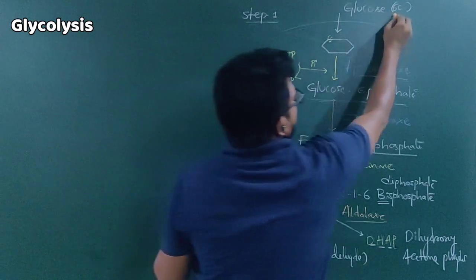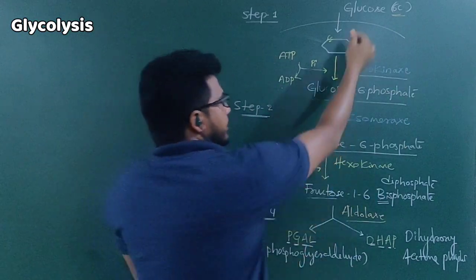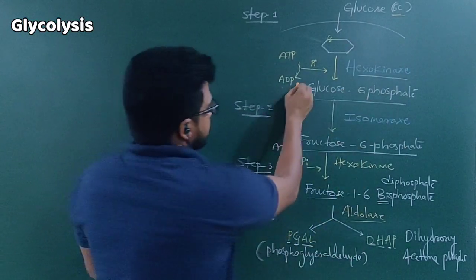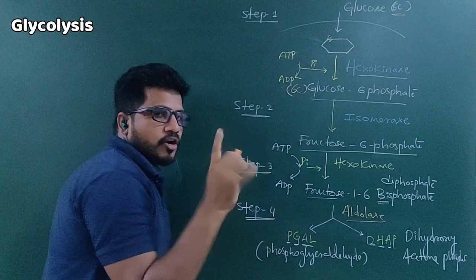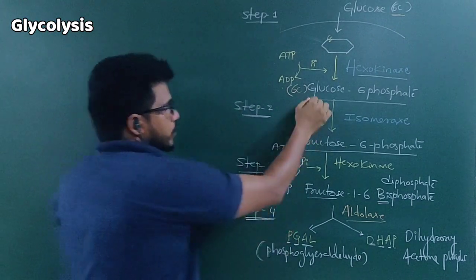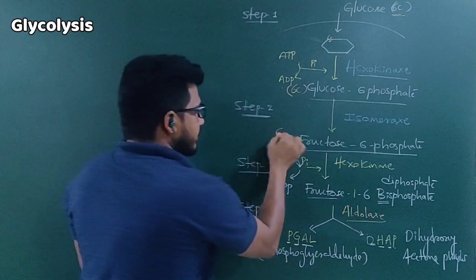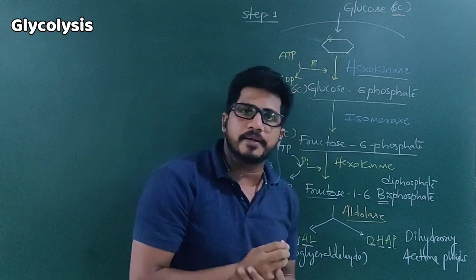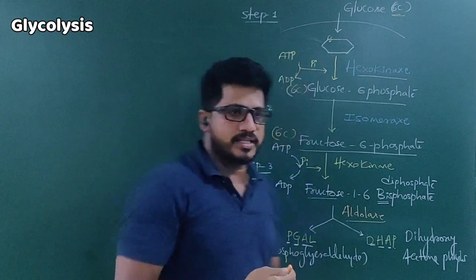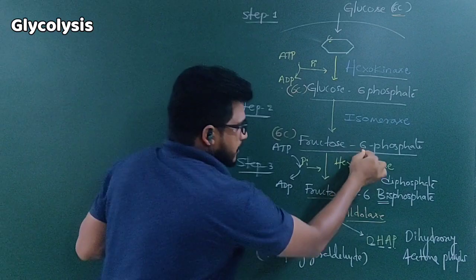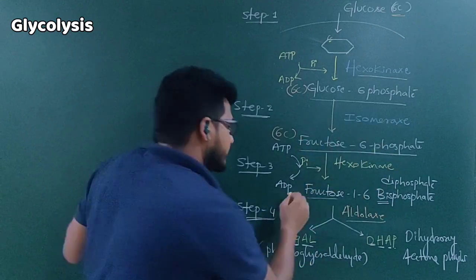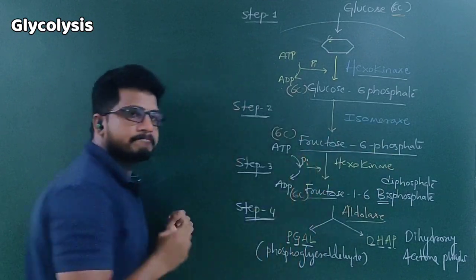Glucose is 6 carbon, and the carbon number is maintained. Even when glucose turns into glucose 6-phosphate, it is 6 carbon only. Carbon numbers are not modified. And glucose 6-phosphate becomes fructose 6-phosphate, which is also 6 carbon. The carbon number is maintained. One should understand that. Fructose 6-phosphate becomes fructose 1,6-bisphosphate. There also the carbon number is 6.